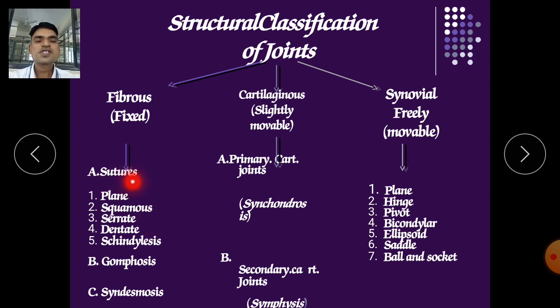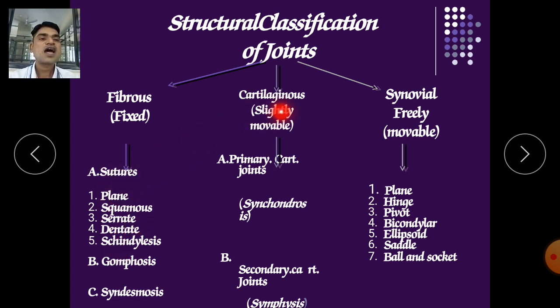So the fixed joint, the fibrous joint, has three types. First is suture. What is suture? It is a connection between the lobes in your cranium, in your skull. Sutures have five types: plain suture, squamous, serrate suture, dentate suture, and schindylesis. So these are five types of sutures. Next is gomphosis, and third is syndesmosis. In this manner, three types are there in fixed joints.